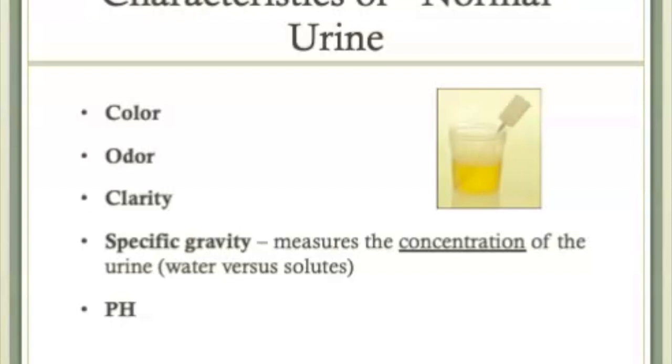Normal pH is between 5 and 9, with an average of roughly about 6. If it's increased, that can be related to a vegetarian diet or high intake of dairy products. If it's decreased, it's more acidic and may be from high protein diet, or maybe they've consumed cranberry juice.